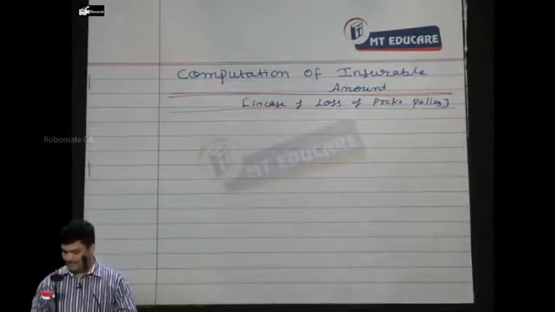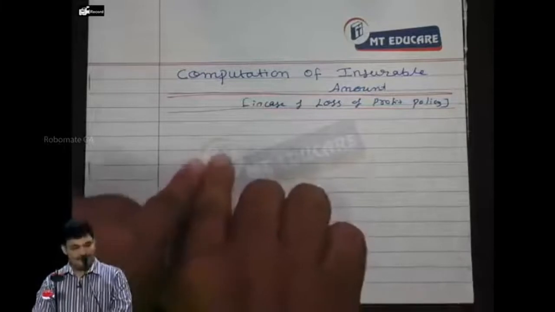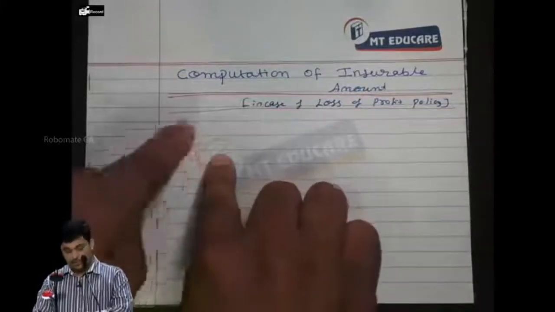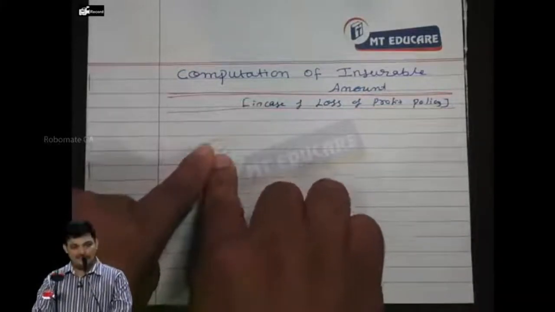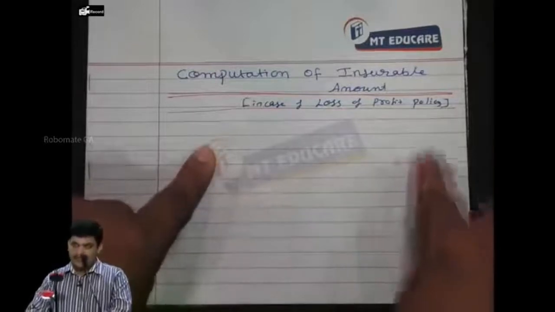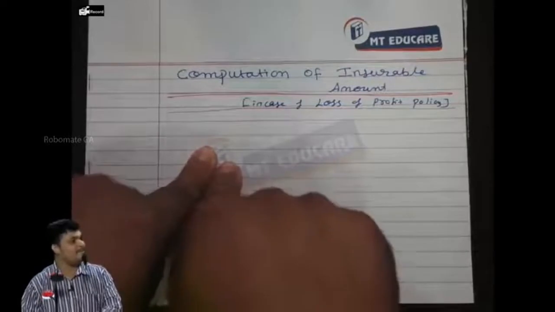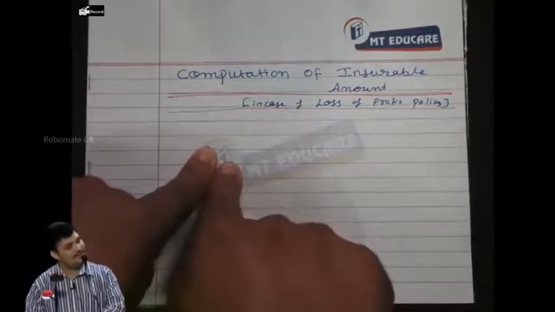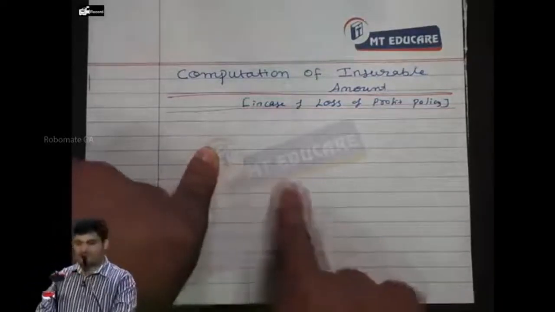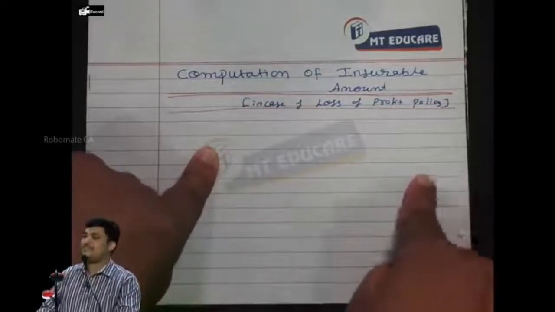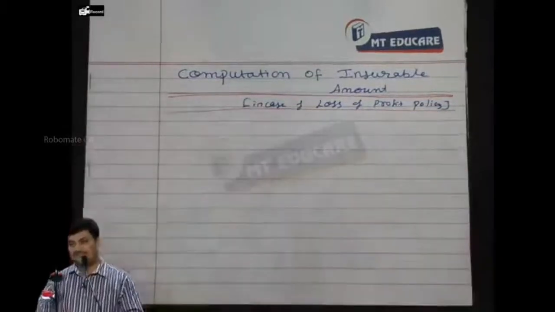So when we take a policy, what we cover through that policy is the profit expected to be earned from the date of such policy plus various standing charges.